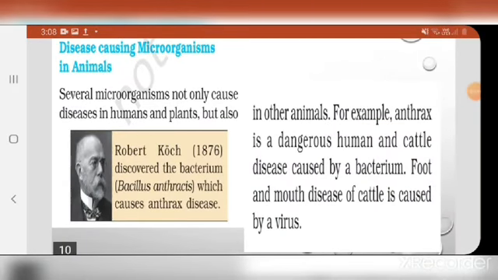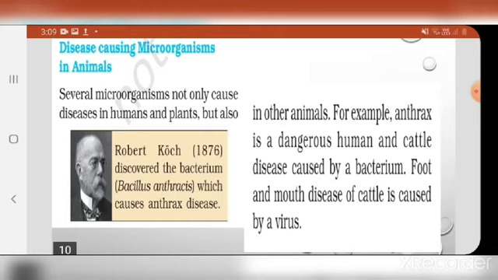Now, we have learned that microorganisms cause disease in humans. Microorganisms also cause disease in animals. An example of this is anthrax. Anthrax is a very dangerous disease which is caused by a bacterium.